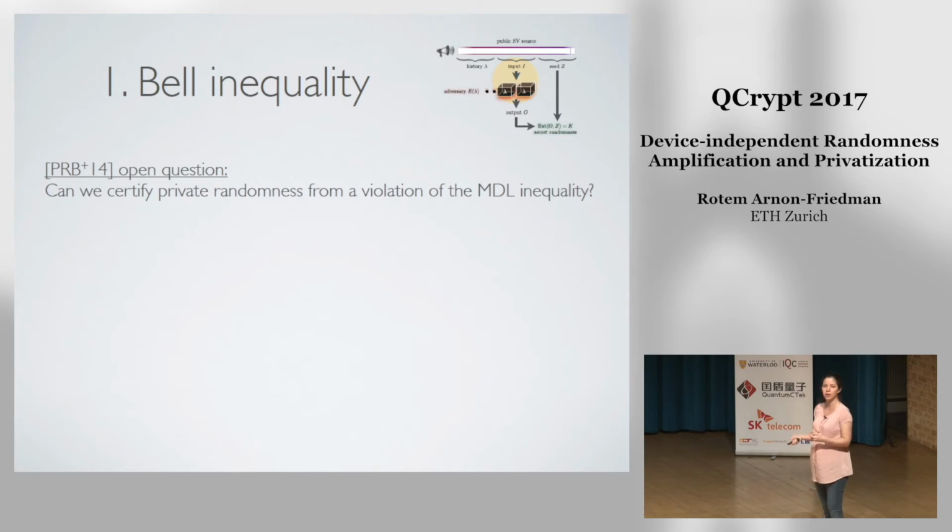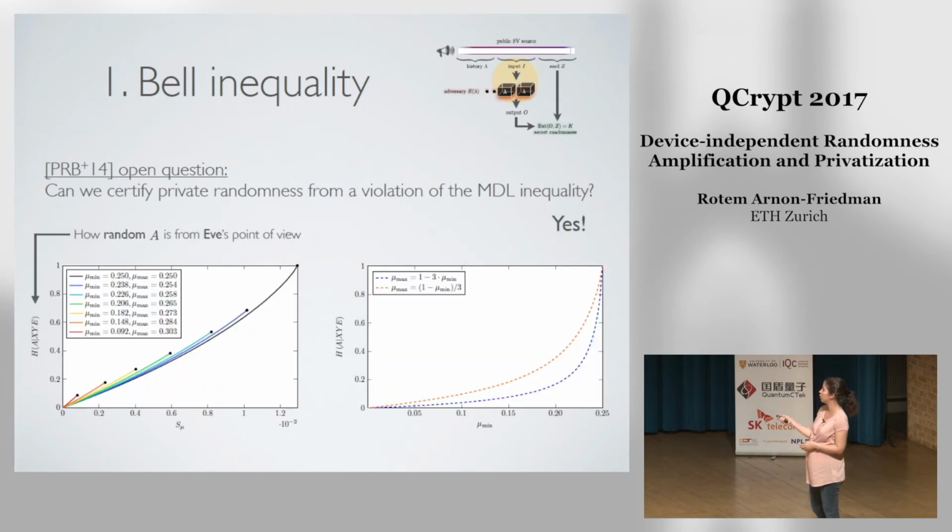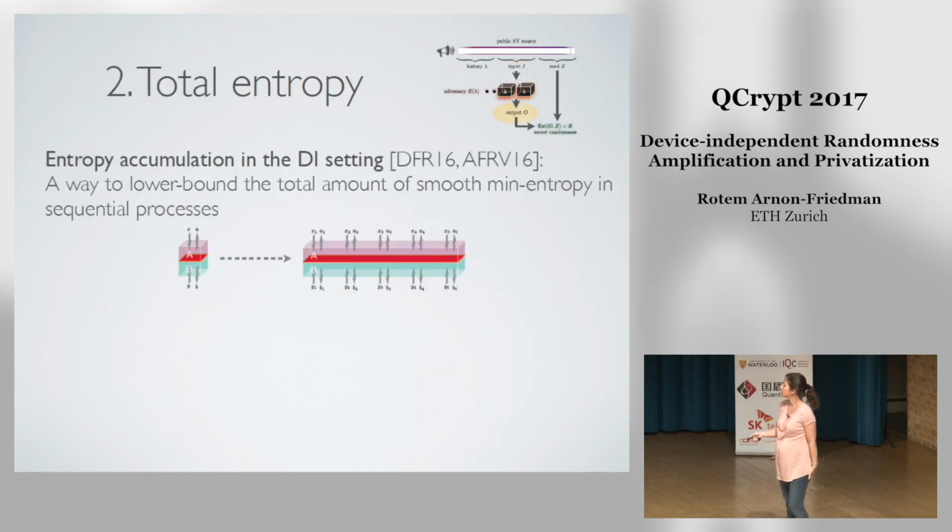What they did not give is any quantitative result that tells us how much randomness we can certify with the violation. So the first thing that we did was to say, yes, it's possible to certify randomness, and we proved those bounds that you can see here. This tells us, given a violation, how much entropy we can certify from this violation of this particular new inequality.